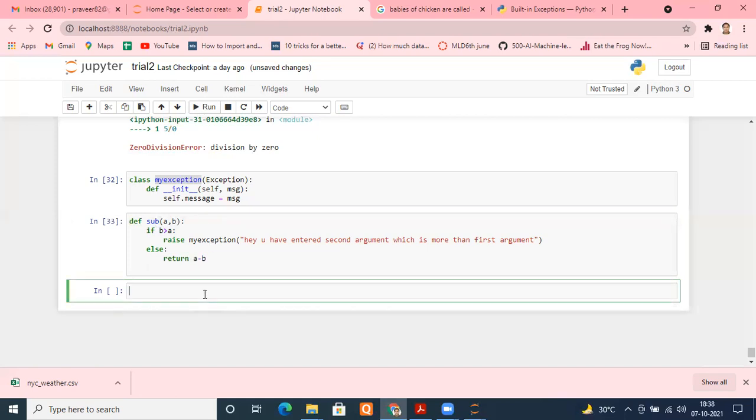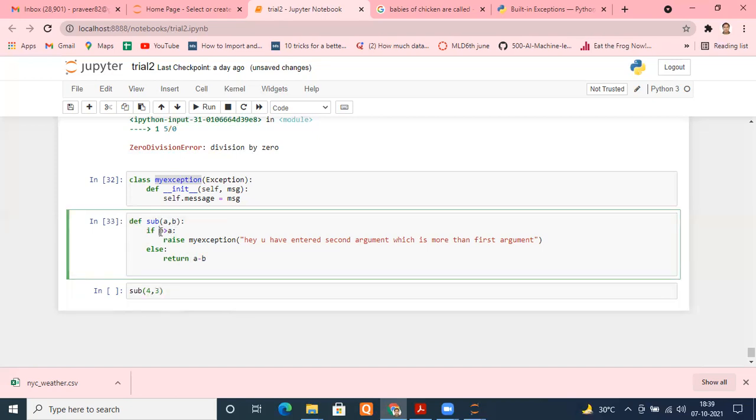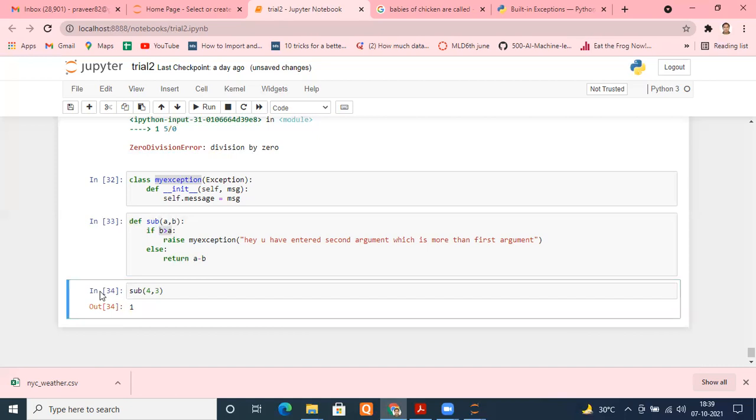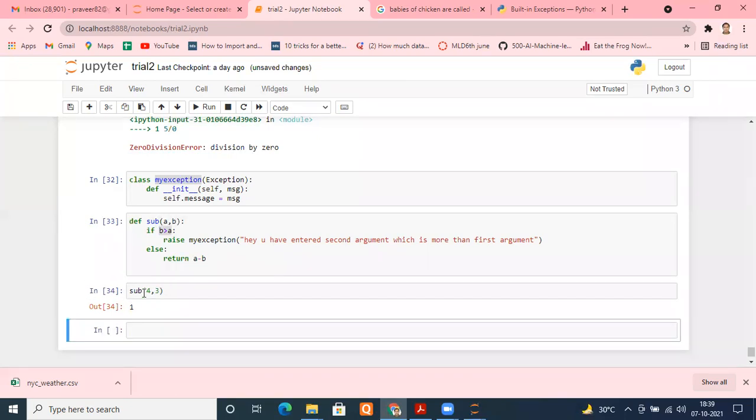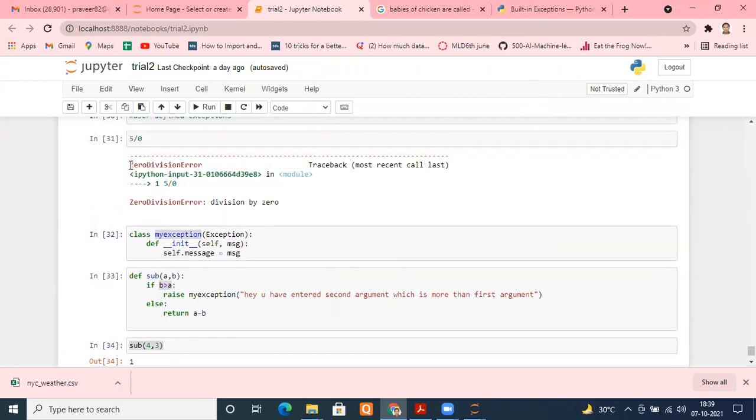Run. Now use the function. Suppose I am putting sub and giving the values, let's say 4, 3. So a is 4, b is 3. 100%, b is less than a, the exception is not going to be raised. I will get the value a minus b, that is 1. Let me run this. Yes, perfect. Now use this function again, means call this function. And this time put the opposite, 3 and 4. What will happen? The exception will be raised.